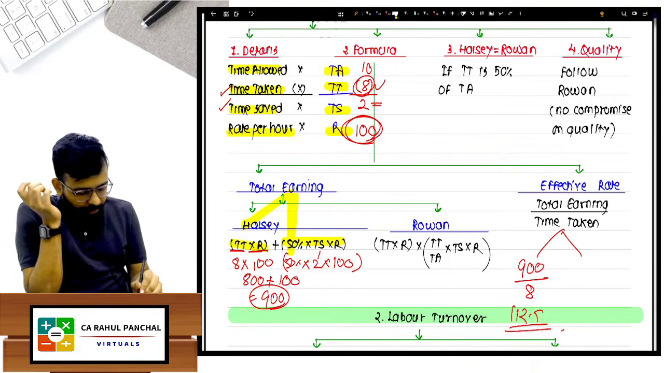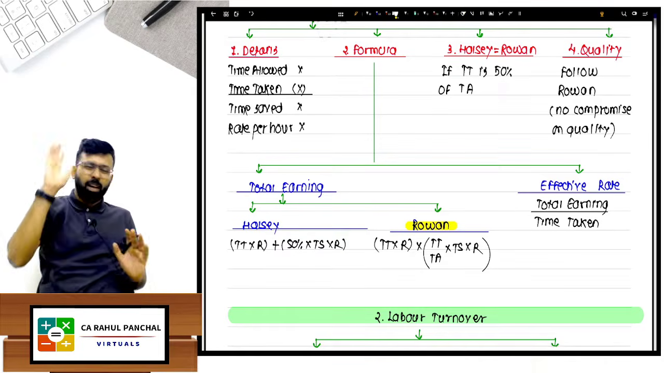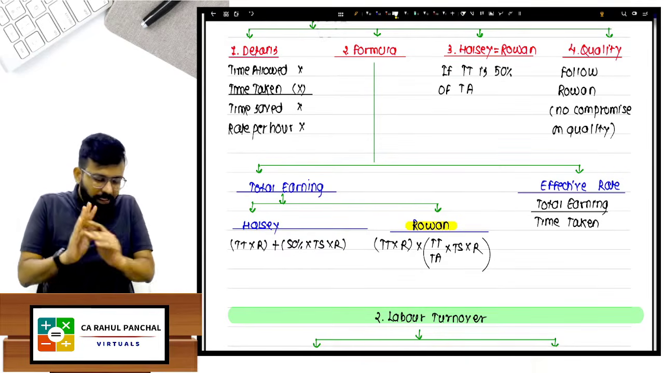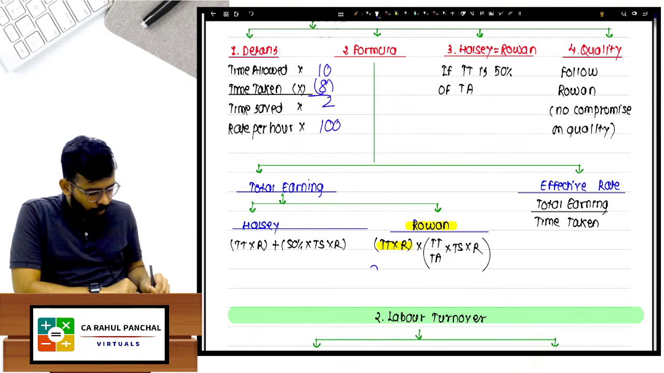Done, sir. Now after Halsey, guys, let us come to the Rowan. Rowan says to calculate in reverse. The logic is explained, still calculate in reverse. Reverse means a 10 hours job, you took 8 hours, and the rate is 100. So first of all, we will get 8 into 100. There is no doubt with that.